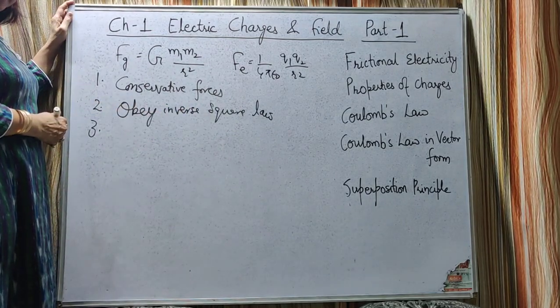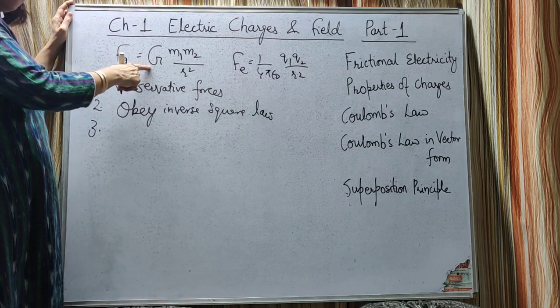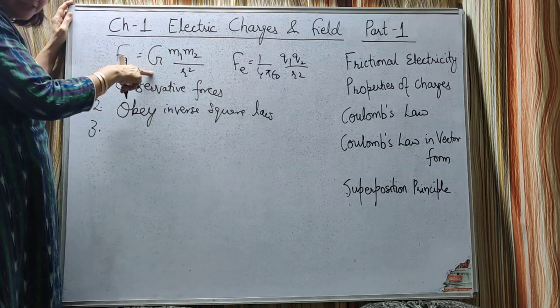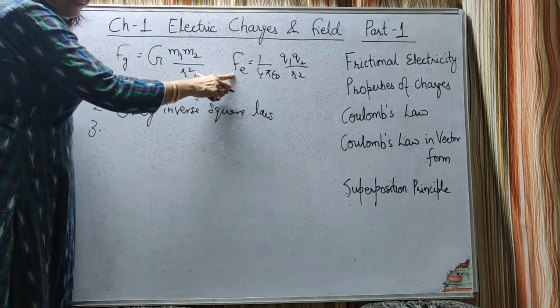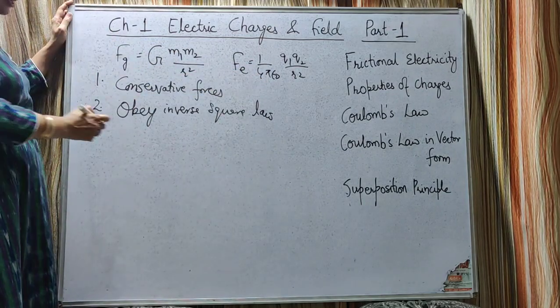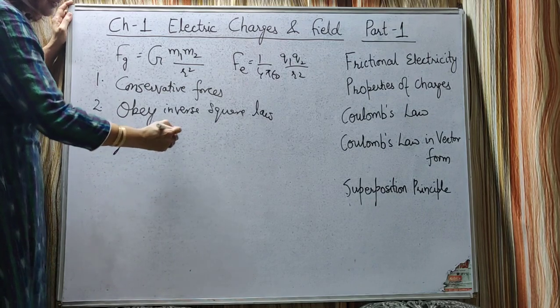Now let's see some differences. Here, the gravitational force does not depend upon the medium in which the masses are placed, whereas the electrostatic force depends on the medium in which the charges are placed.